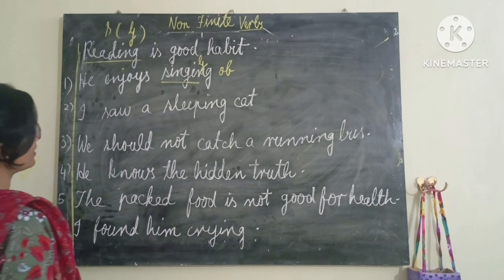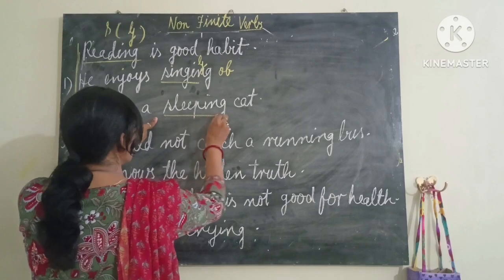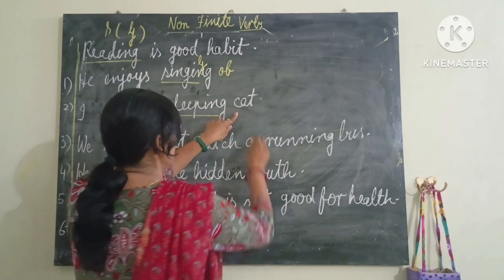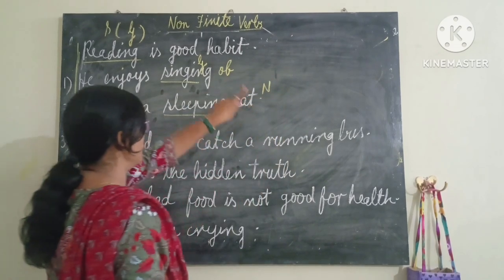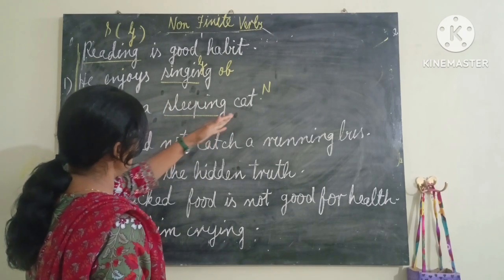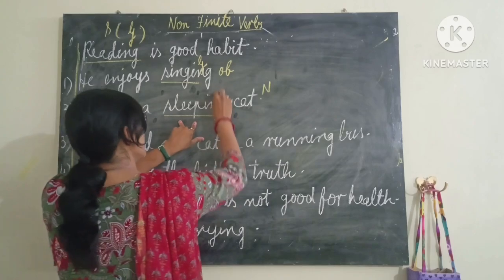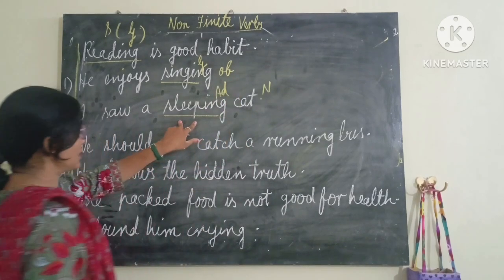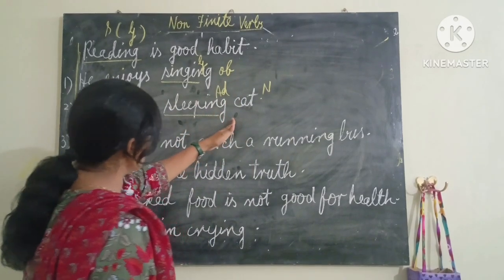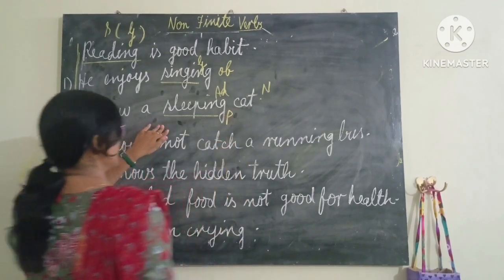I saw a sleeping cat. I saw, the ing form of the verb is given here. After that, cat is a noun, and before cat, sleeping is telling us more about the cat, the noun. It means it is describing the cat. So it is an adjective. And when the ing form of the verb is behaving as an adjective, it means it is a participle. I am writing only P, you will understand.